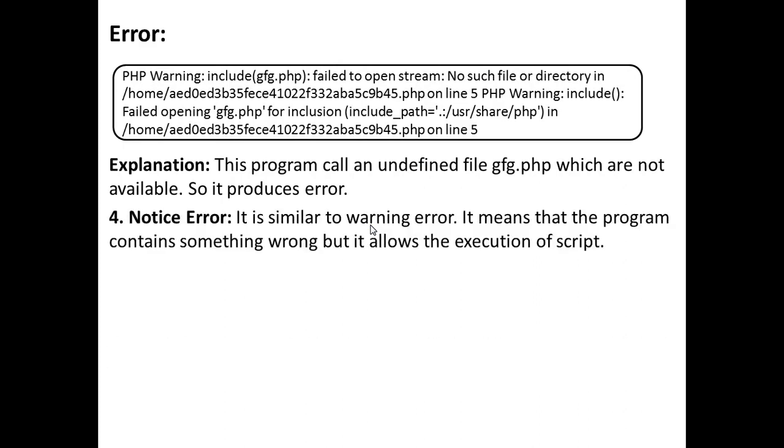Fourth is the notice error. It is similar to the warning error. It means that the program contains something wrong, but it allows the execution of the script. Let's see the example.